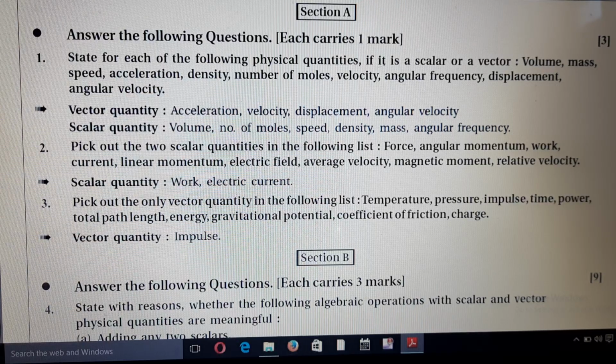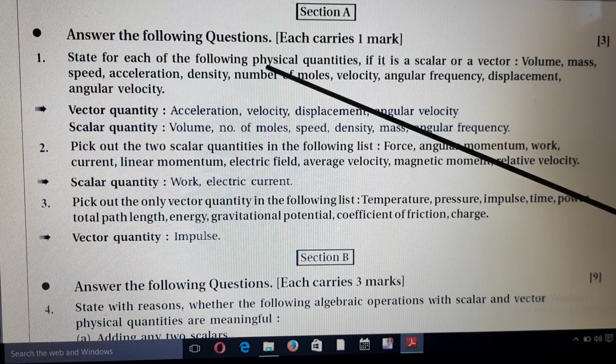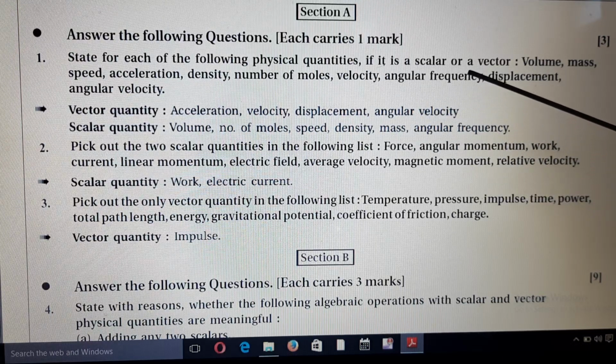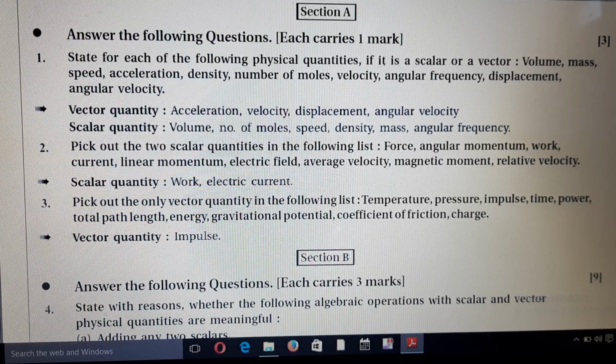Our first question is: state for each of the following physical quantities if it is a scalar or vector. Volume. First of all, vector quantity has magnitude and direction, both are required.